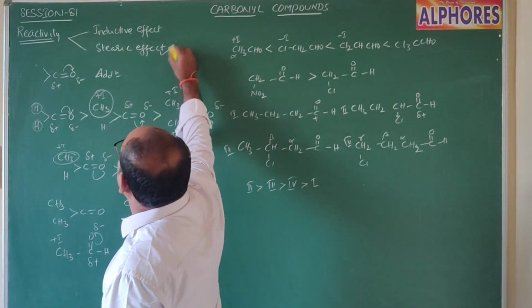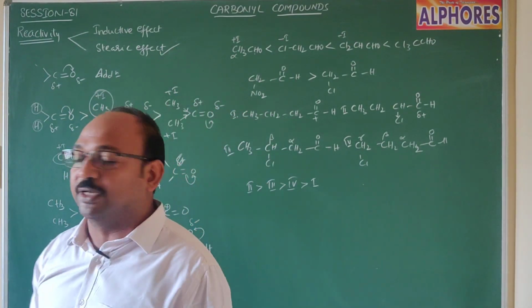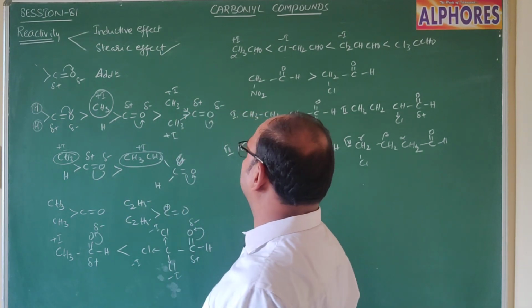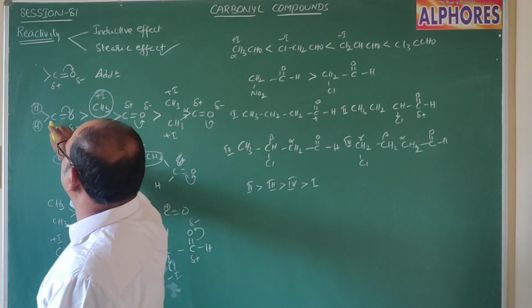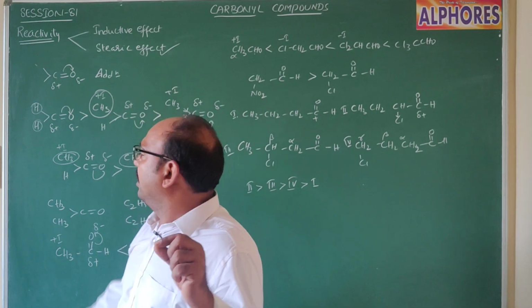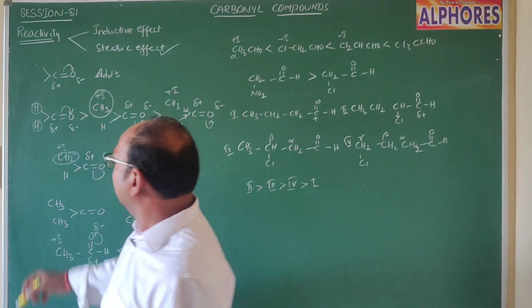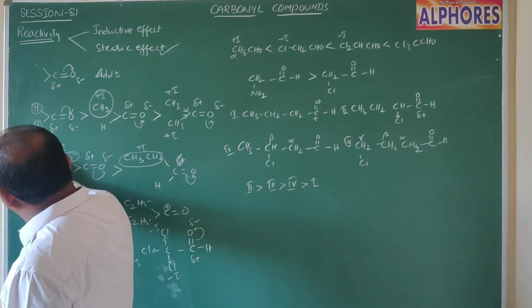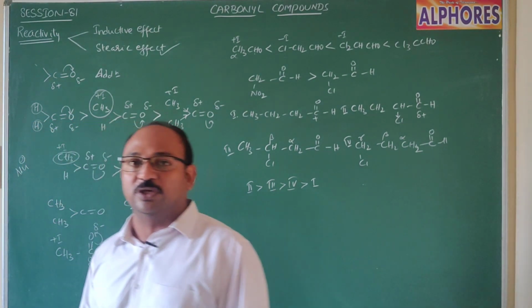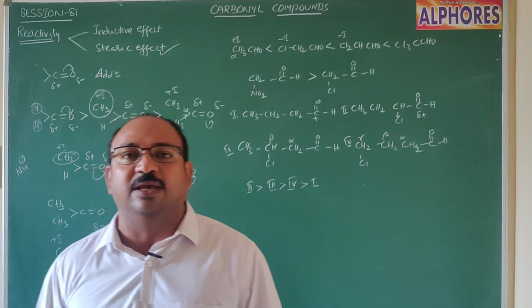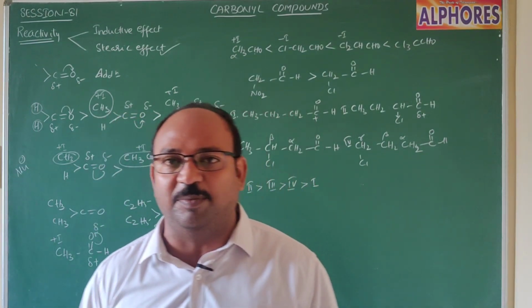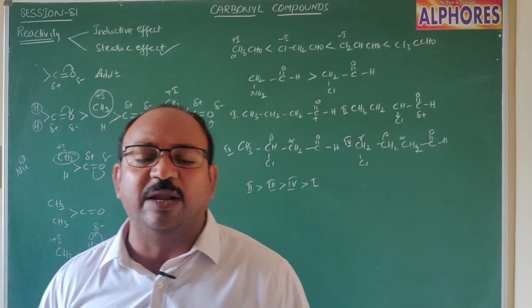And the next one is steric effect. Here, if you observe steric effect, in the case of formaldehyde, the carbonyl carbon bears a positive charge. Now the nucleophile has to approach. Basically, a nucleophile is an electron-rich species. Either it may possess a negative charge or it may be neutral.